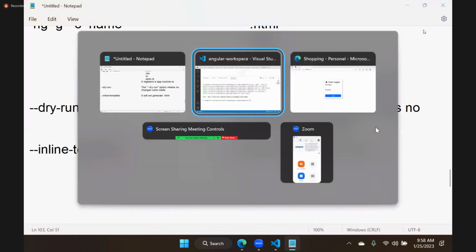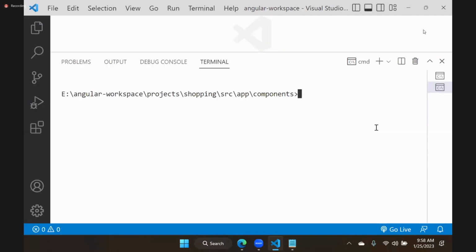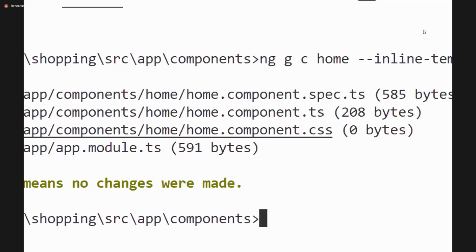Let's see. I will run this command like this: ng generate component home, then hyphen inline template. Again hyphen, I will give dry run because I don't want to really create it, I want to just see. Dry run, add every time. Now run this and see. Now you can see inline template is not generating the HTML file. What files are generated? Spec file, TS file, and another one, CSS.